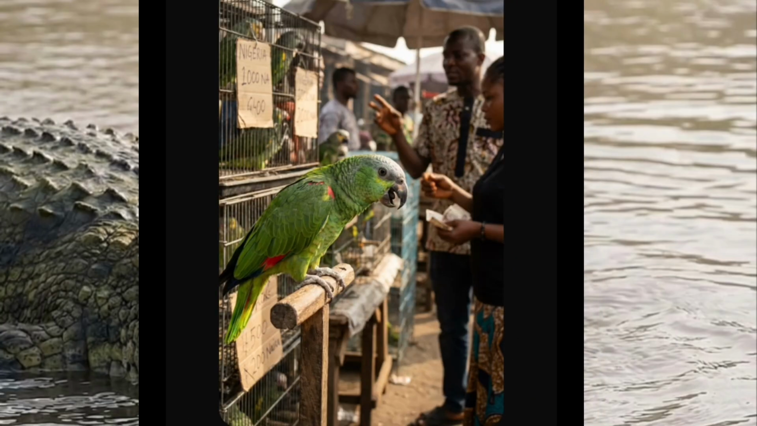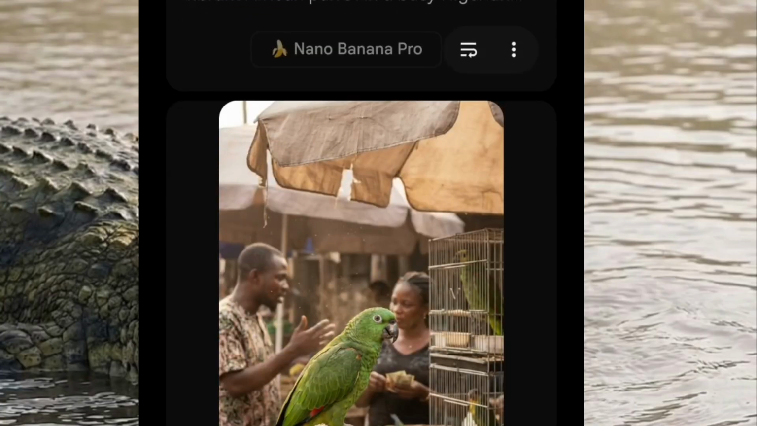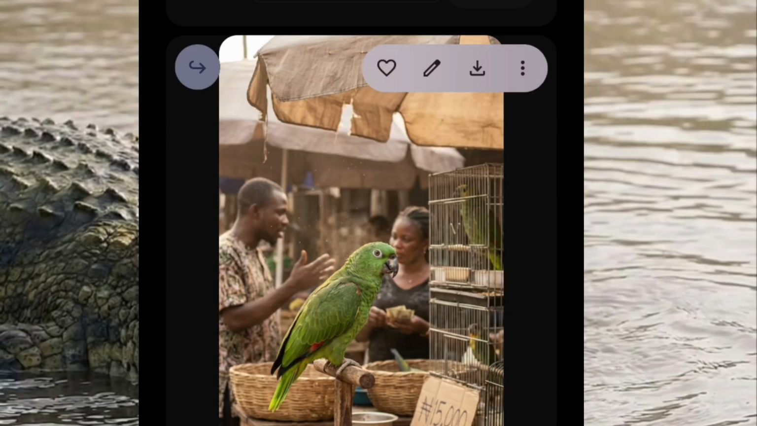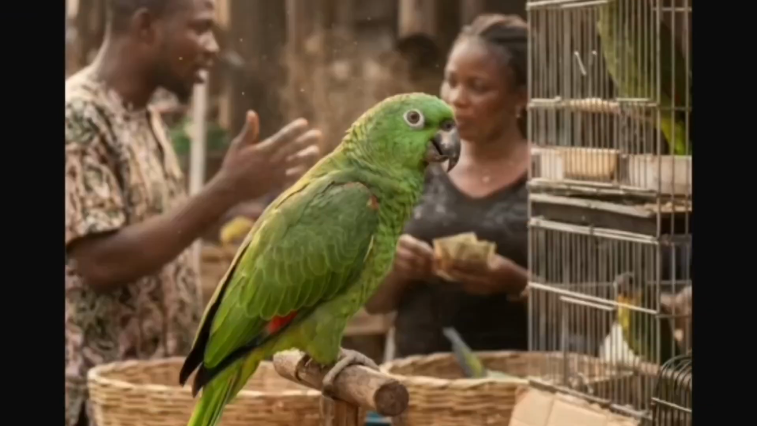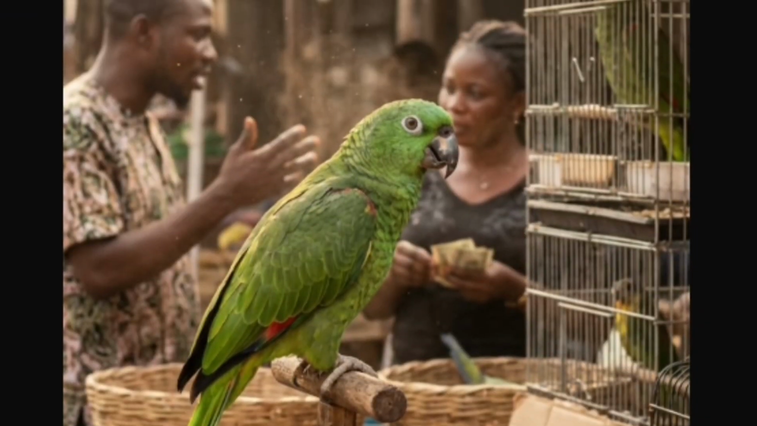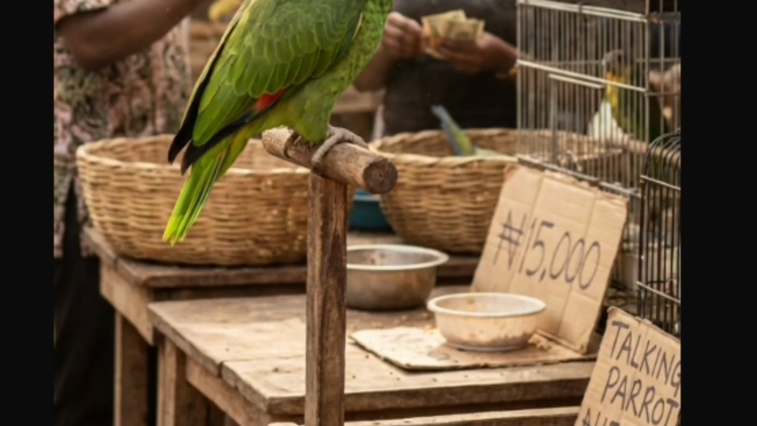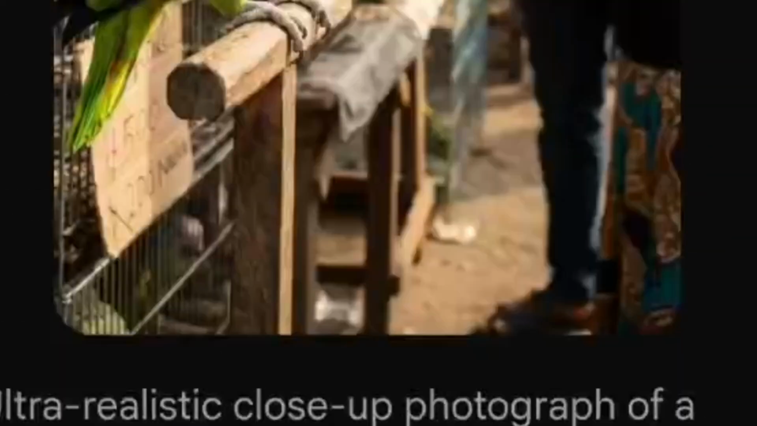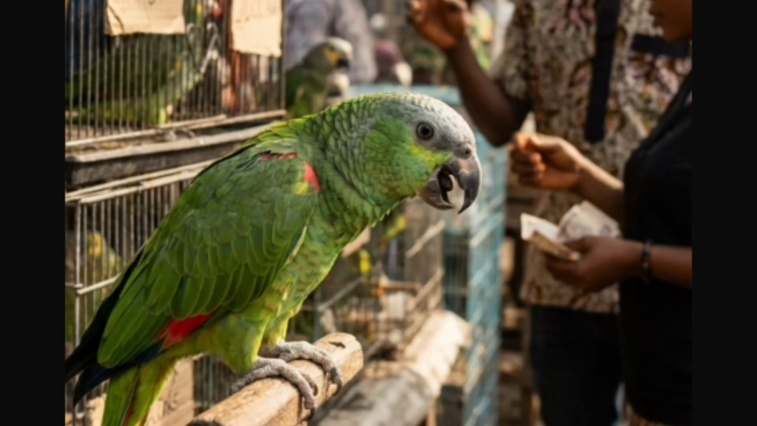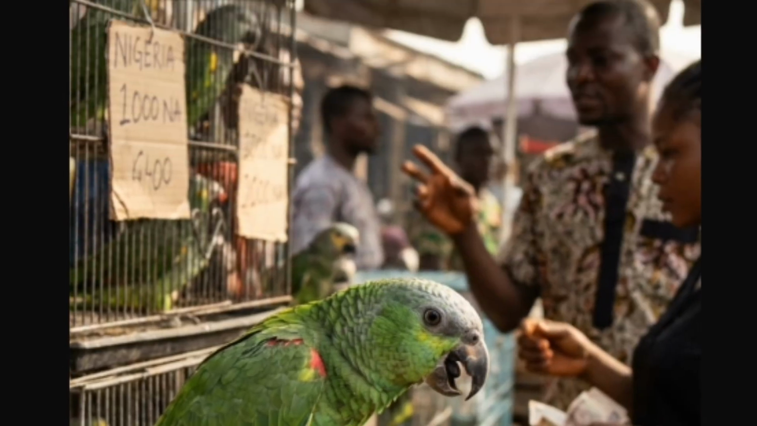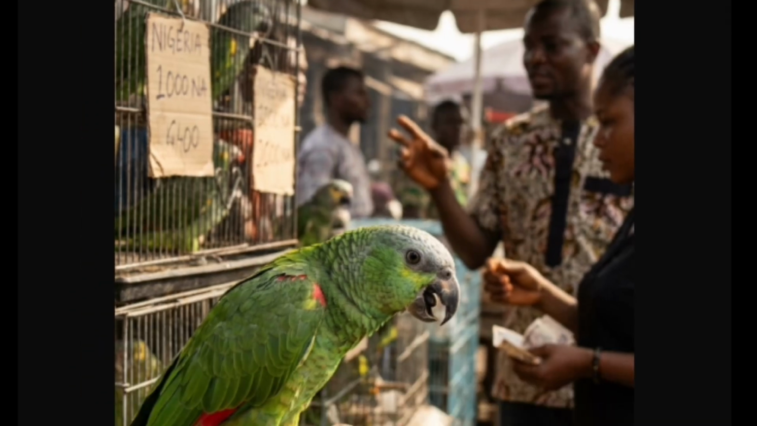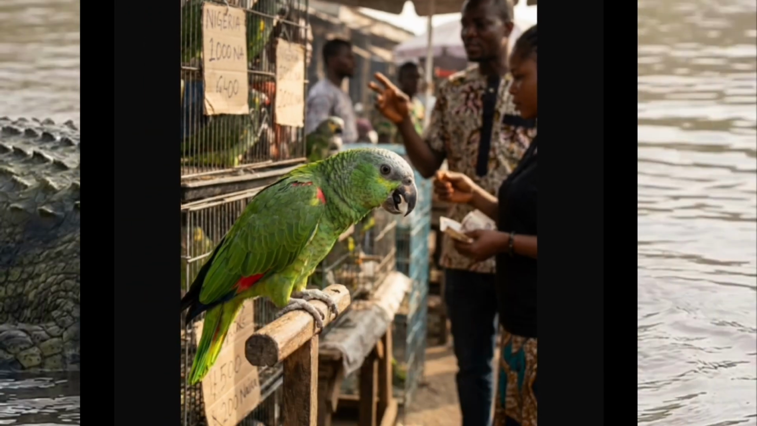Wow, this is beautiful. We have our image already. Now this is very realistic. You can even see the 15,000 naira talking parrot. I think I love this. Let's download this. This is so beautiful. Wow, this parrot is sold for 1,000 naira. Oh, such a cheap parrot. That must be a painful one.